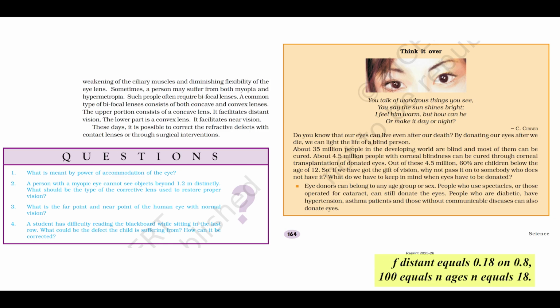F distant equals 1 over 0.18, which comes to about minus 18.18 centimeters. Notice the negative sign in the focal length. What does that tell us about the lens type? A negative focal length means a concave lens, which corrects myopia, distant vision. It matches. Perfect. See how it connects.